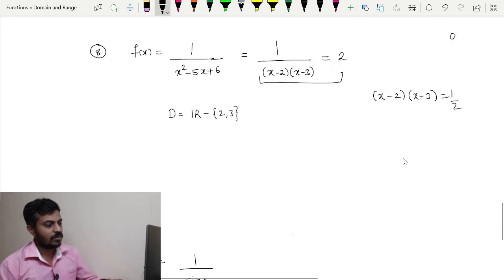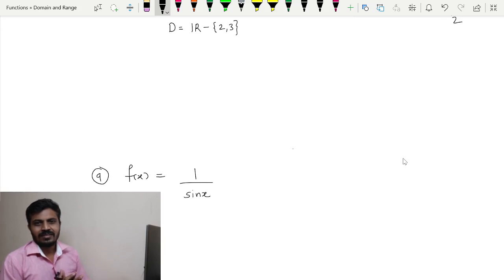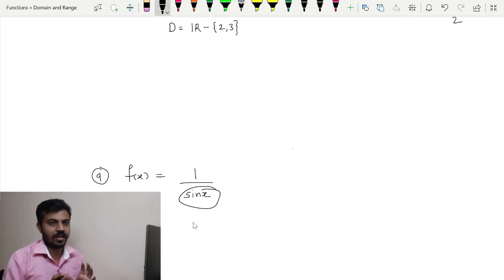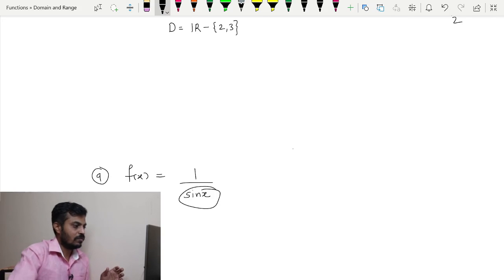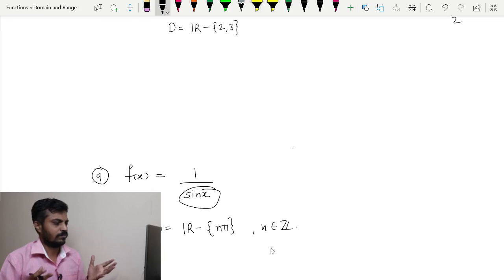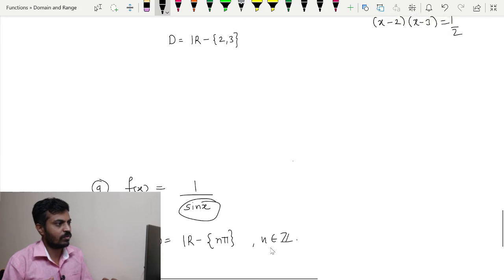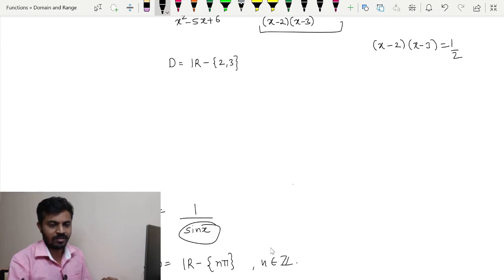Moving towards the next example now, the same logic can be used for these examples as well. We already know what the zeros of the sine function are, that is integral multiples of pi. So the domain will be R minus n pi, right, where n is an integer, okay, and the codomain, or range rather. In order to find the range, again we have to use the same logic. So take any point and just try to solve that equation.